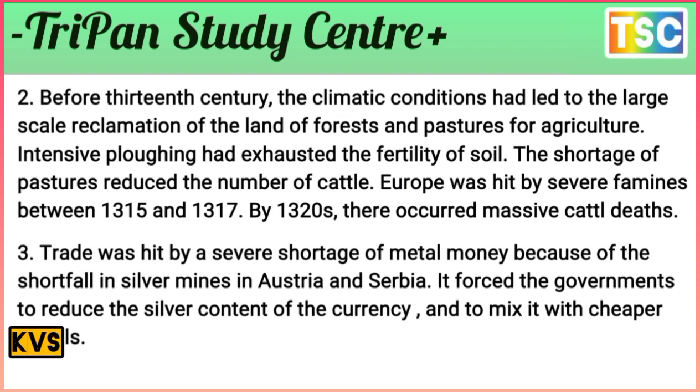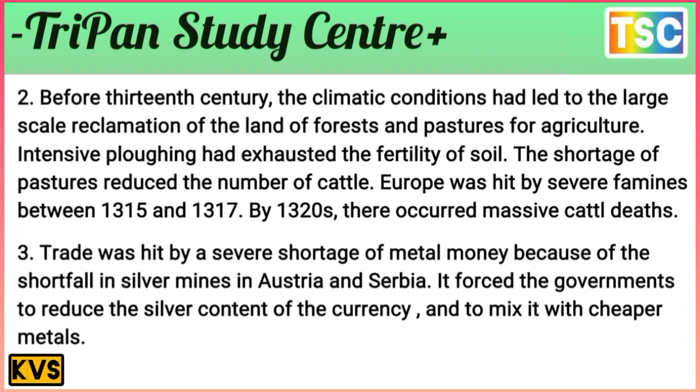Before the 13th century, the climatic conditions had led to large-scale reclamation of land, forest and pasture for agriculture. Intensive ploughing exhausted the fertility of the soil. The shortage of pasture reduced the number of cattle, and Europe was hit by severe famine between 1315 and 1317. By 1320 there occurred massive cattle deaths.